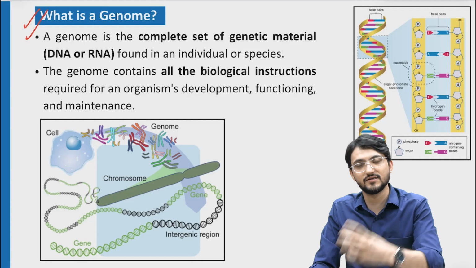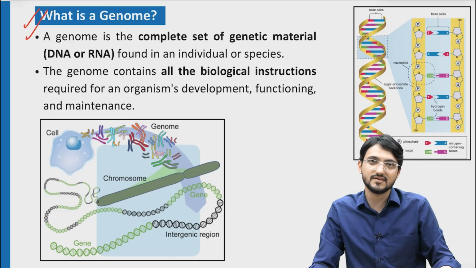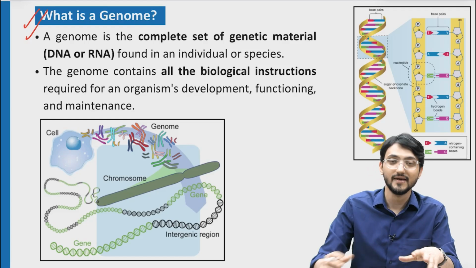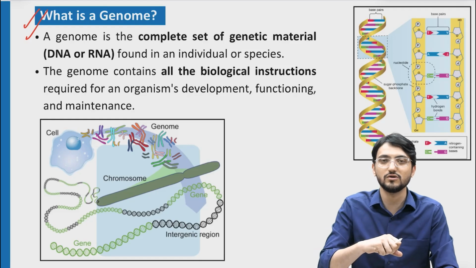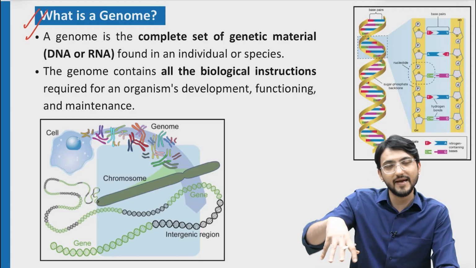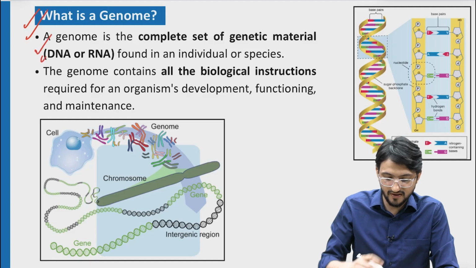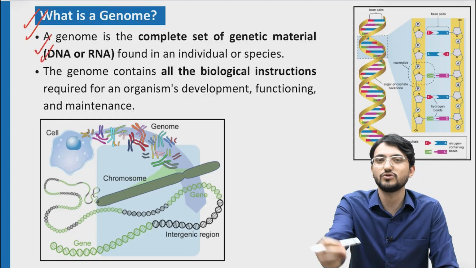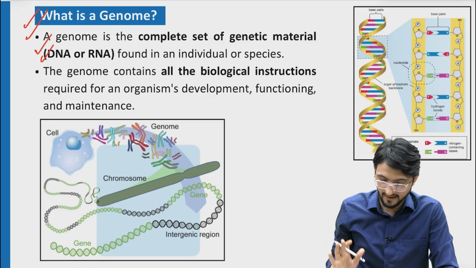There the DNA is stored. That DNA is called nuclear DNA. And then there are certain DNA and RNA, for that matter, I should not forget RNA. RNA is very important, and is around the cell, around the nucleus. Some is in mitochondria also. So all that combined is called genome. That much you have to remember. So every code, DNA, RNA, whatever is present in a cell for an individual species, is called the genome. That is the official definition.